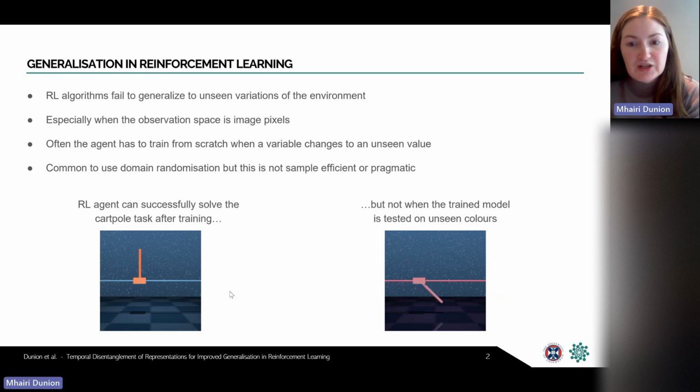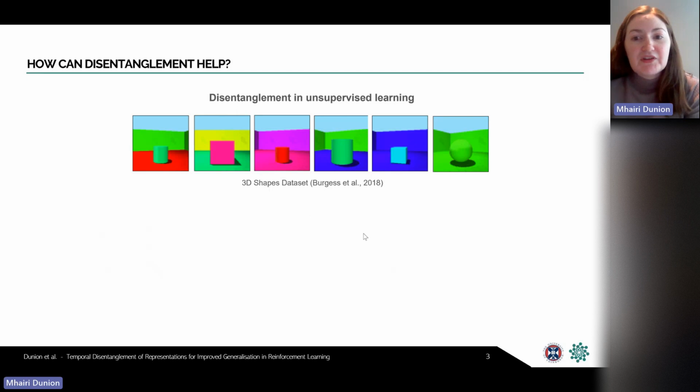So RL agents need to learn more robust representations of images that remain useful after a change in the environment. To do this, it's common to use domain randomization to maximize the variation seen during training. However, it's hard to know what you'll need to generalize to in the future, and training on every possible variation, such as all possible colors in the cart pole example here, makes it very hard for the agent to learn, which I'll show a bit later in the presentation with some of our experiment results. So a promising direction towards more robust RL is to learn a disentangled representation of observations.